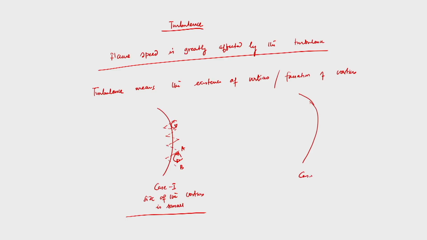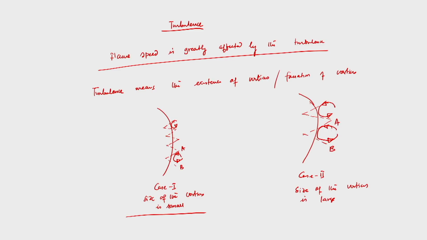This is case 2: the size of the vortices is large. So, that means I can take a big vortex, and again I am taking two different points A and B.